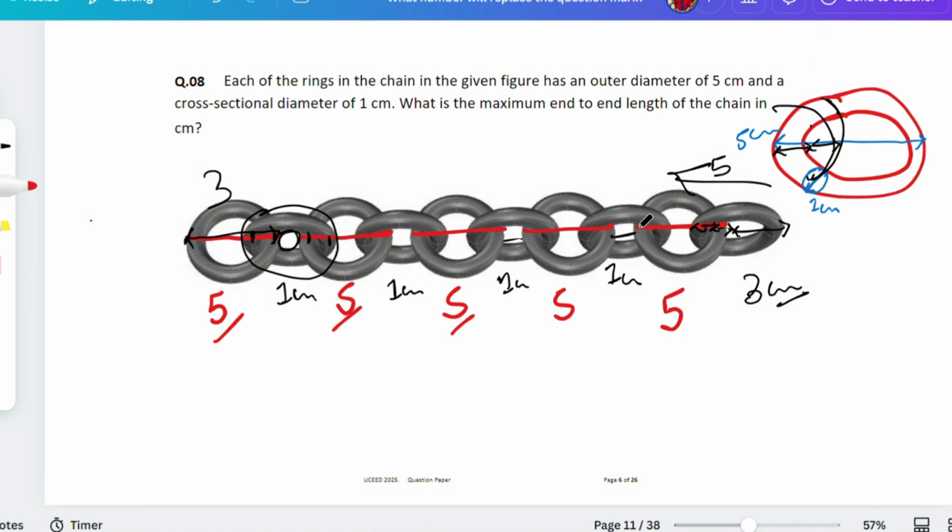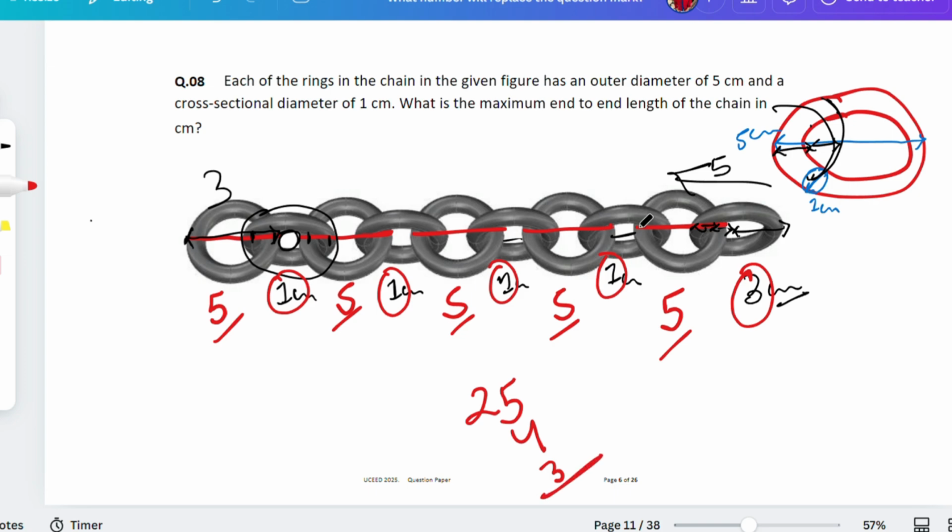1, 2, 3, 4, 5. That means 5 into 5, 25. Plus 1, 2, 3 and 4, that is equal to 4. And then that is equal to 3. How much will we be getting? 9, 9 plus 3, that is equal to 12, 12 plus 1, that is equal to 32. So the answer is 32 centimeter, but you don't have to write centimeter, you just have to write 32, the length, eventually. And this is the way you have to do in the examination.